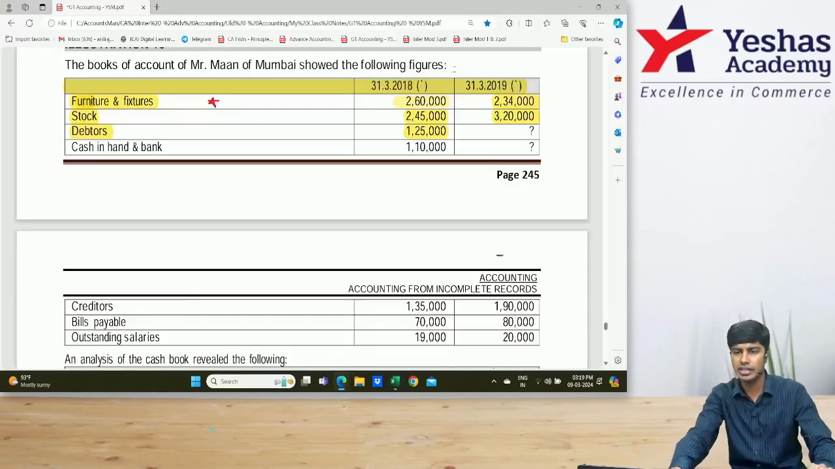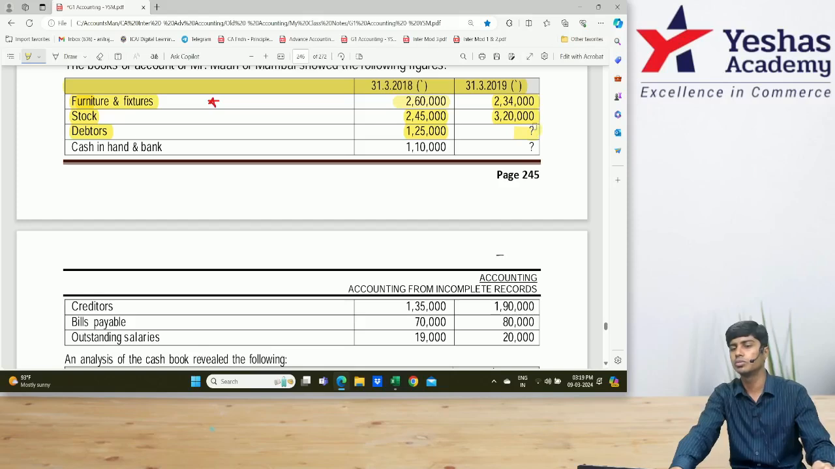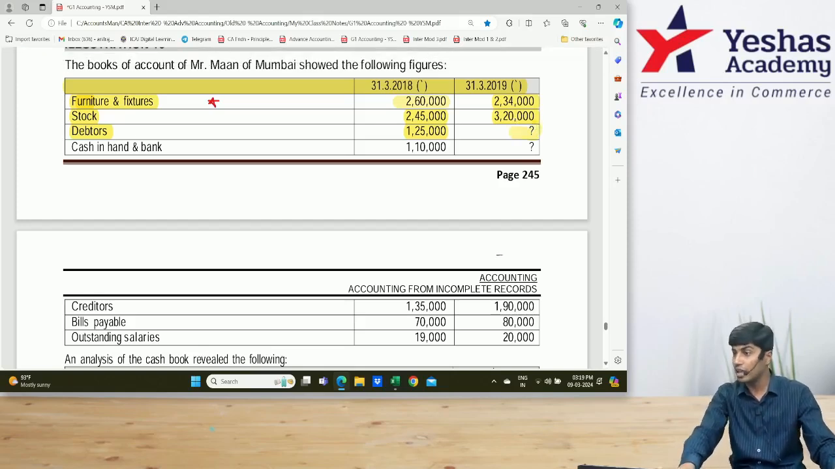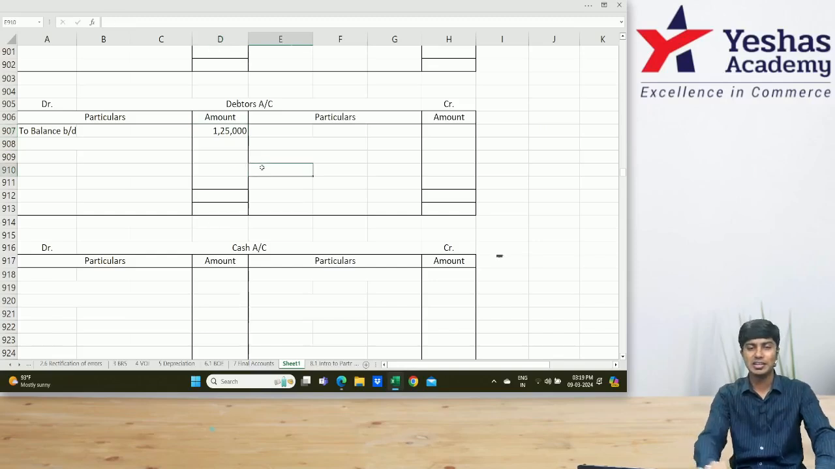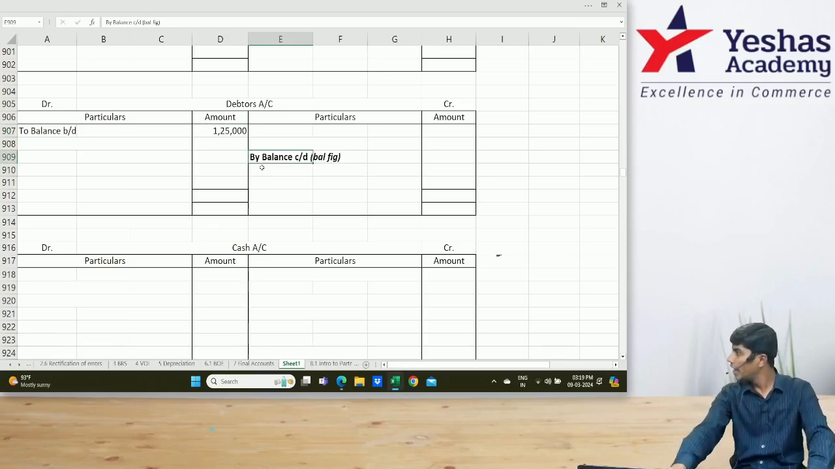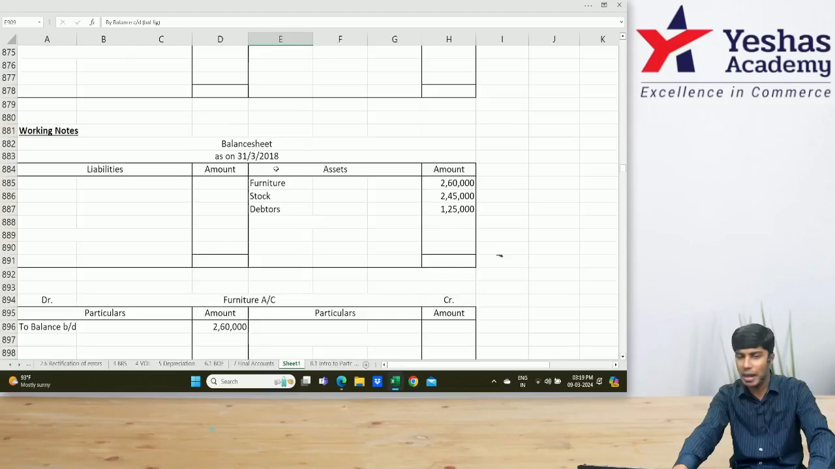Then have a look at the next item, question mark, meaning we don't know. What does that mean? They haven't told us. The client doesn't know the closing balance of debtors. We have to find it, so we will find this later. Just to make you understand that this has to be found, I'll write here balance carried down, don't know, question mark. And I'll write the same in my balance sheet.